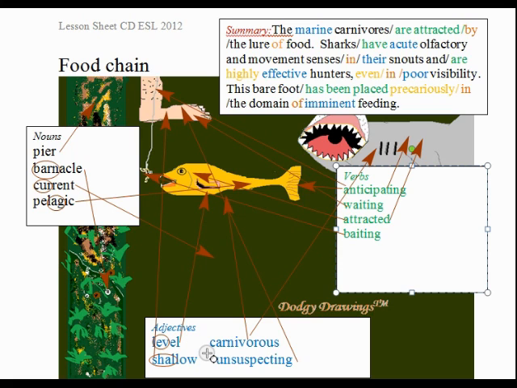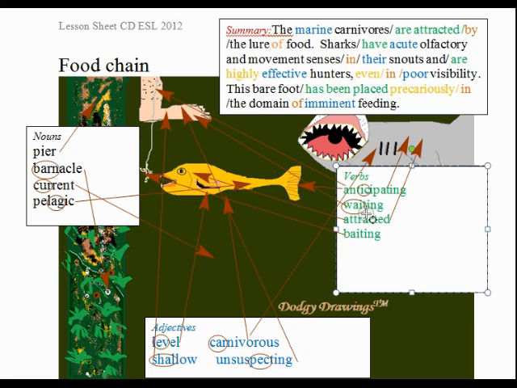Carnivorous is four syllables and the first syllable is the emphasized one. Unsuspecting, so the third syllable is emphasized. Anticipating, the 'pa' section is emphasized.